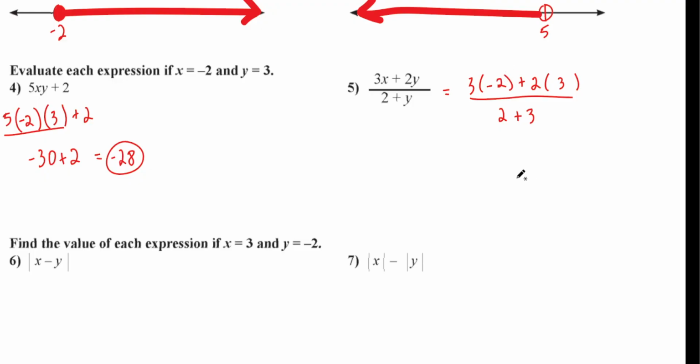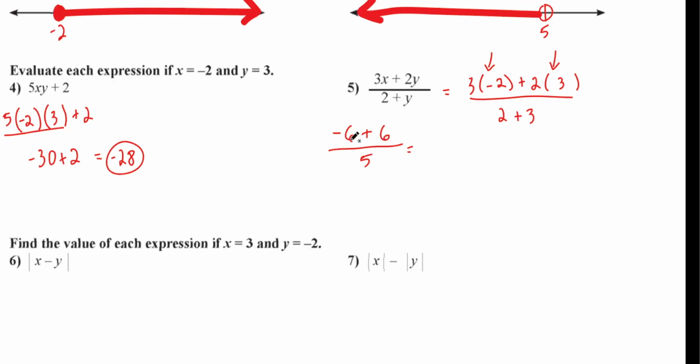Now, same thing that we did on the first quiz, same thing we did here. What do we do first? We do the multiplication first. So I multiply those together, I multiply those together. With me? So what's 3 times negative 2? That's negative 6. Then you put a plus, and now you go 2 times 3, which is positive 6, over, what's 2 plus 3? 5.